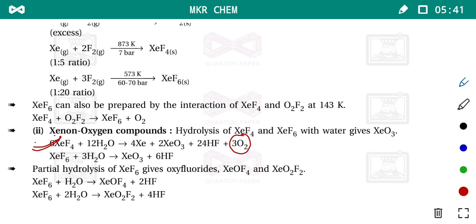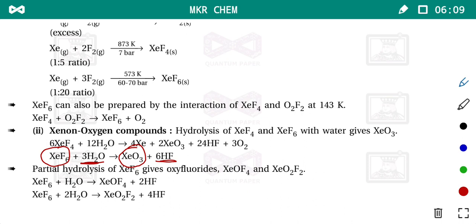You may be asked to complete the reaction, or in 2 marks to write the hydrolysis reaction of xenon tetrafluoride and xenon hexafluoride. So the first reaction, from xenon tetrafluoride, xenon trioxide is formed. Another one, from xenon hexafluoride by hydrolysis, xenon trioxide is formed. This is very easy so far as stoichiometry is concerned.